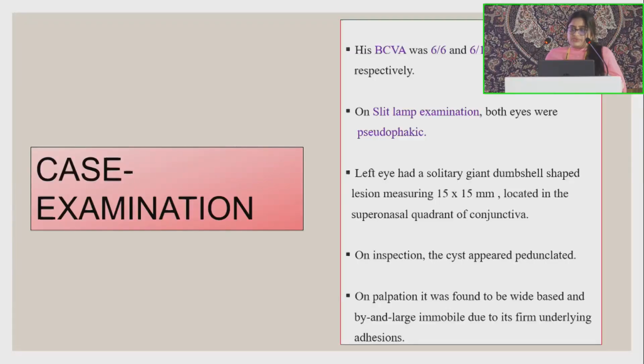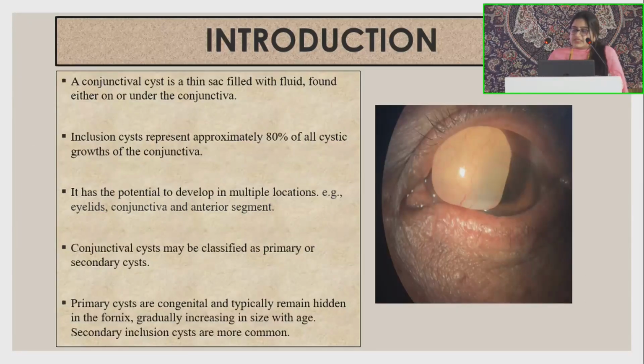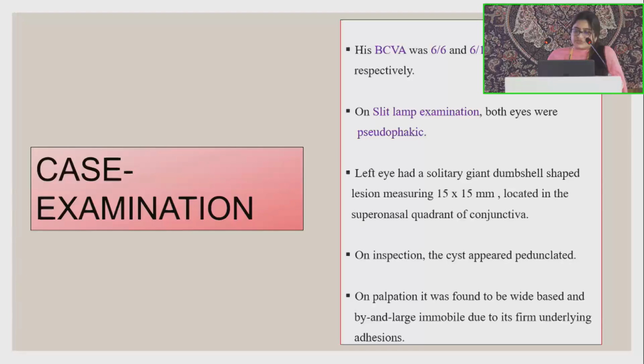His best corrected visual acuity in the right eye was 6/6 and in the left eye was 6/18. On slit lamp examination, both eyes were pseudophakic. The left eye showed a solitary giant dumbbell-shaped lesion measuring 15 by 15 mm located in the supranasal quadrant of the conjunctiva. This was the lesion seen on evaluation. On inspection, the cyst appeared pedunculated.